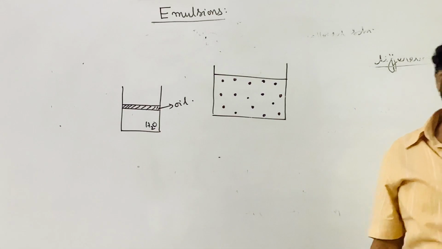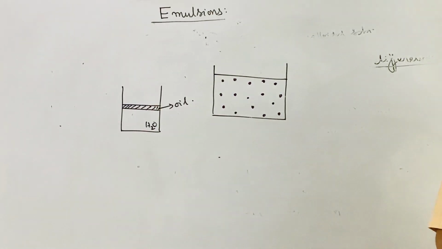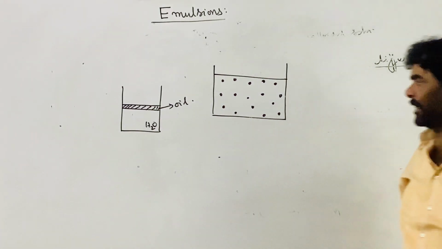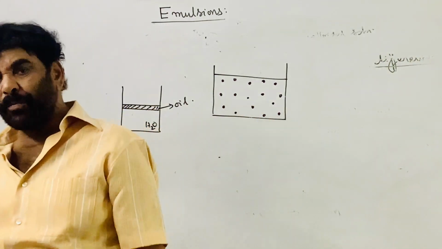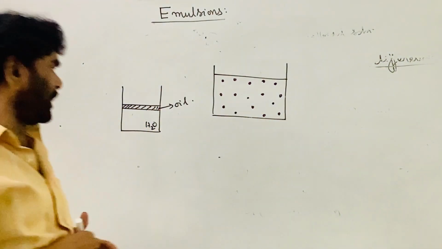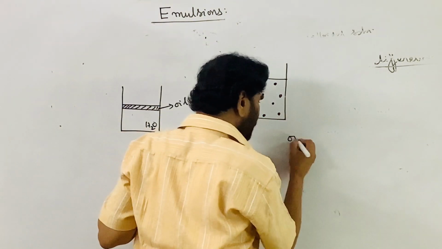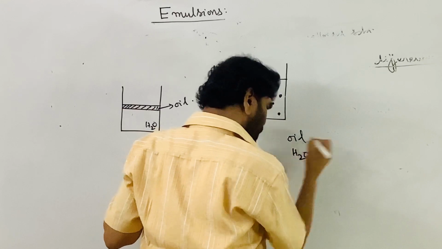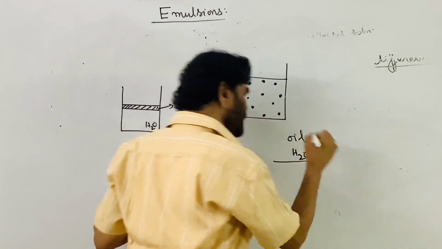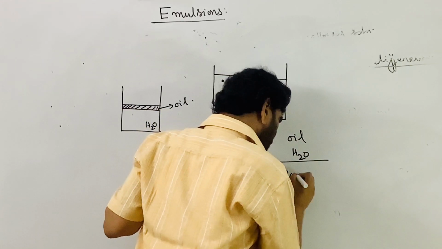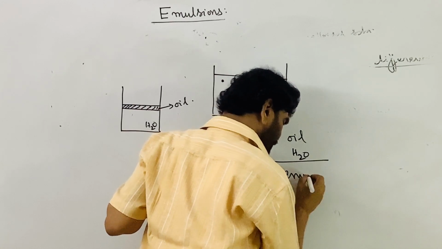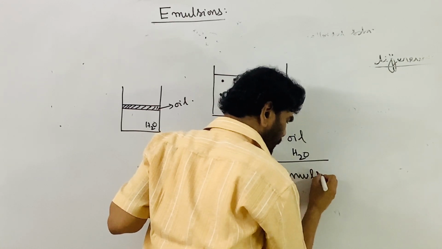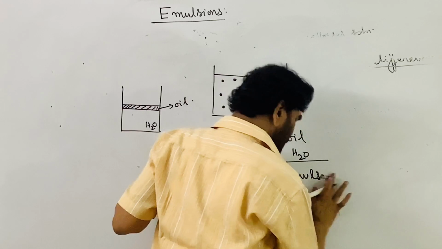Again, it has to be thoroughly stirred to convert into the emulsion. Therefore, to prepare the emulsion, oil is required and water is required. These are the essential components. And a third agent is required, that is called the emulsifying agent. Emulsifying agent.